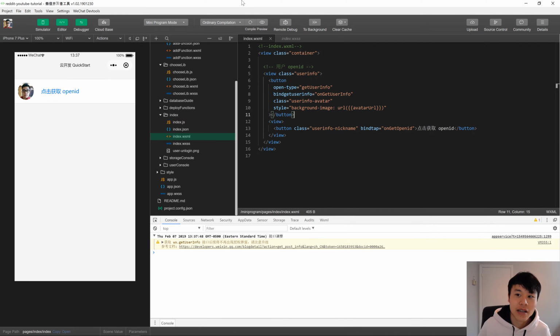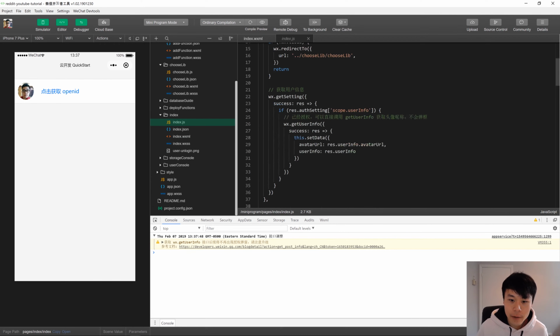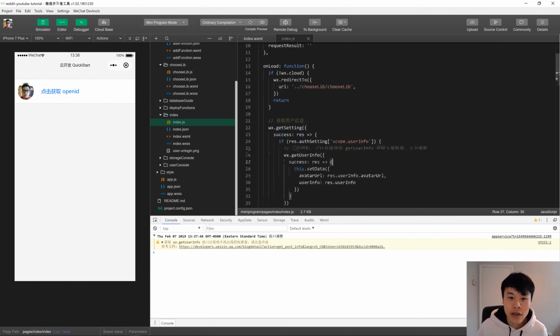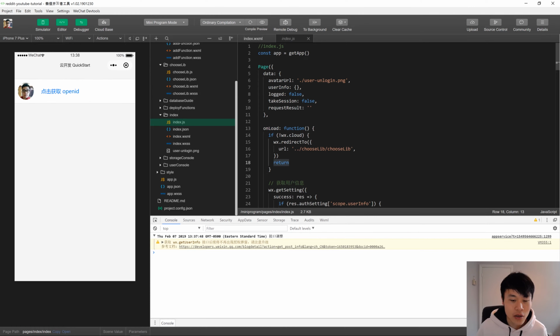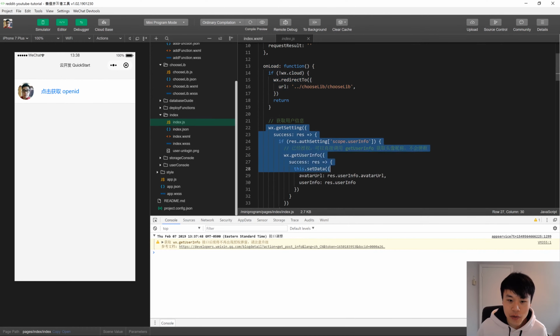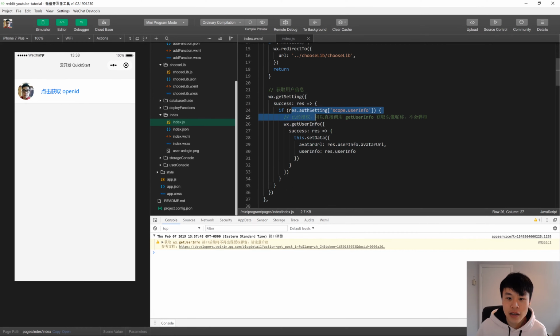If you actually just installed this IDE, you might have to click this. This implements something where you have to scan a QR code to authorize your account. But I do want to point out how you get this information. You see this callback on load, so this gets called when the page loads, and it has this function get setting, and it wants to check whether we have authorized the user info. So the first time you install this, it'll probably ask you to scan a QR code, but I've already done that. Once you've done that, then it does this wx.getUserInfo, and that's all you need.